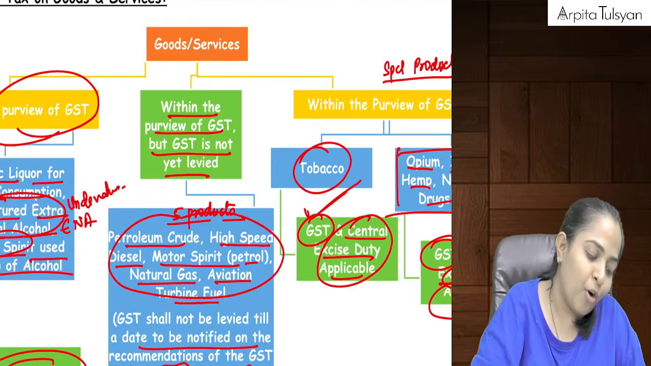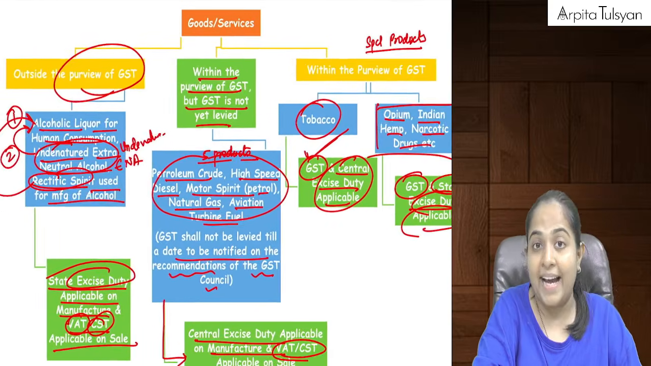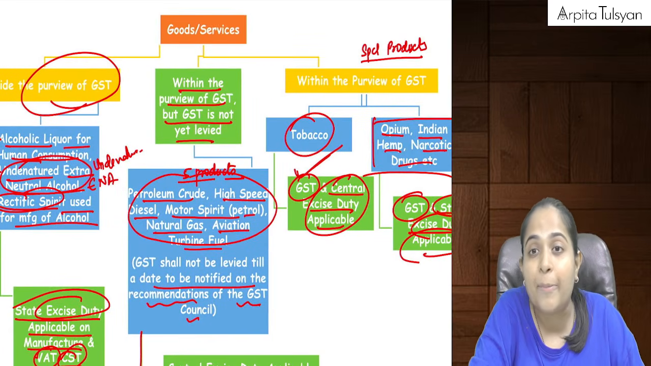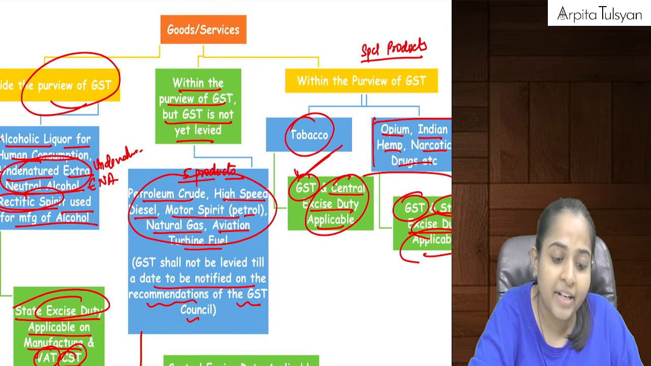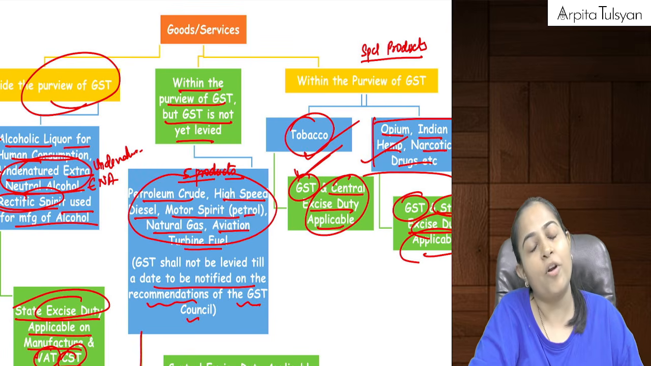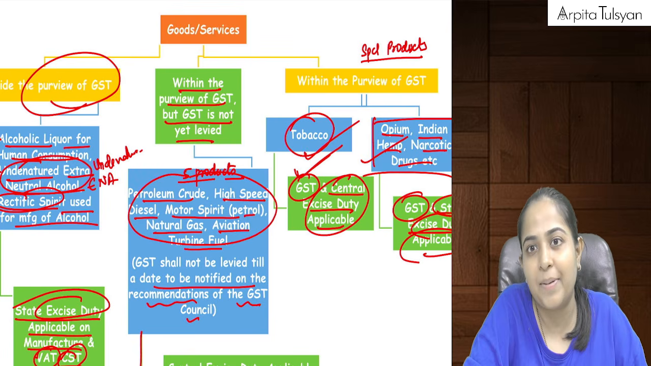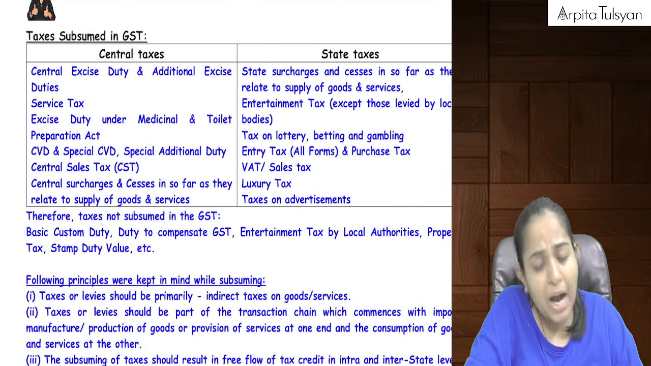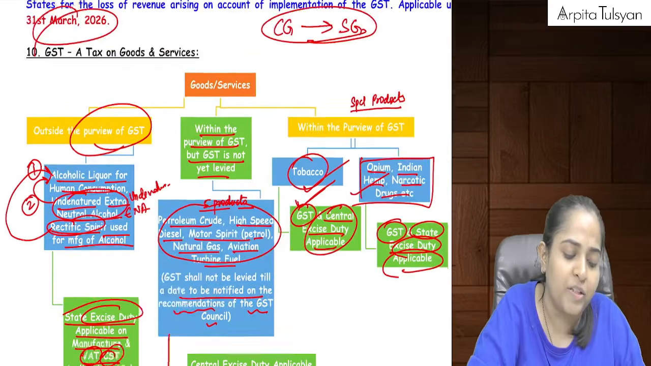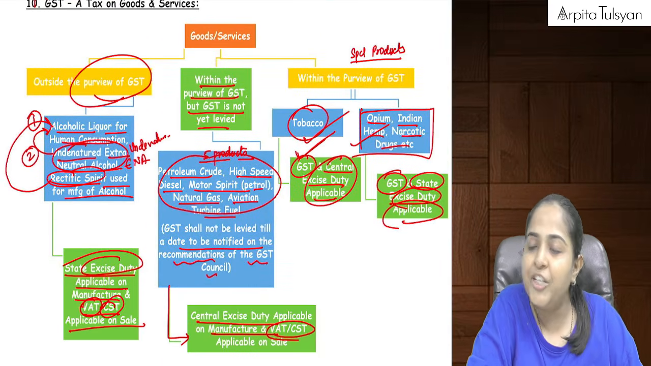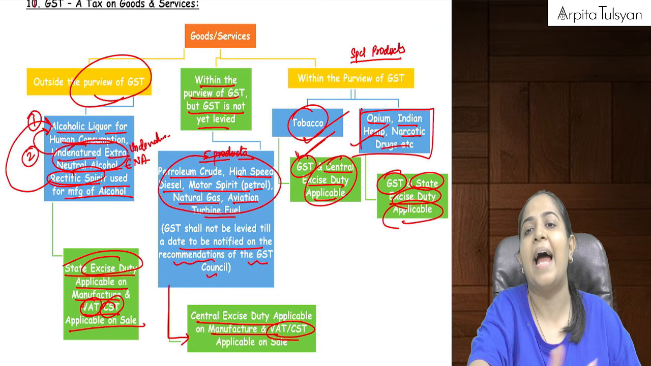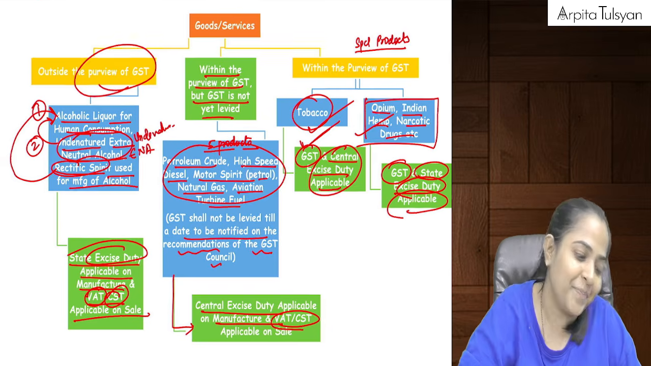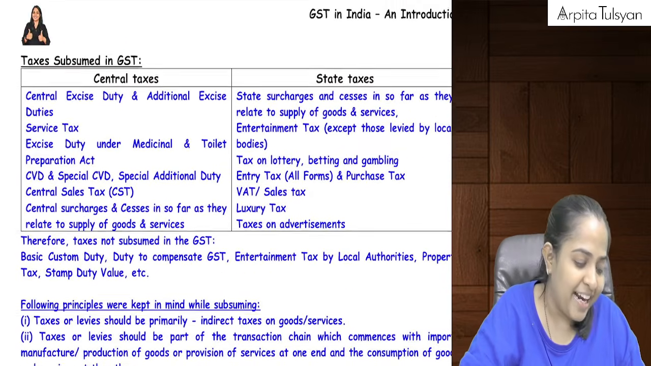So what you are required to remember here is the entire table: which product is outside the purview of GST, which is within the purview but GST is not yet levied, and 2 categories of products on which dual taxation is still applicable. Very important. Apart from these, subject to this table, GST is applicable on all the goods and all the services. This is what we will remember for the time being.